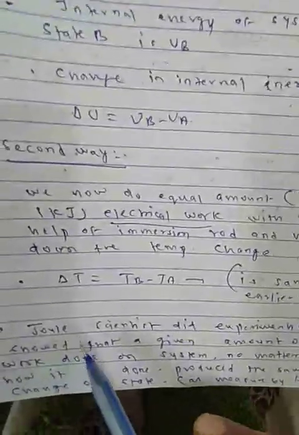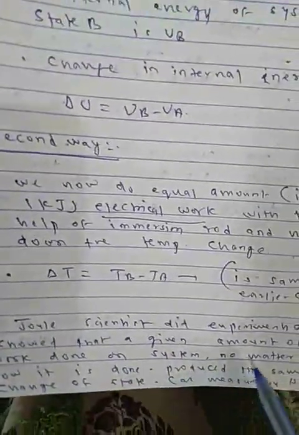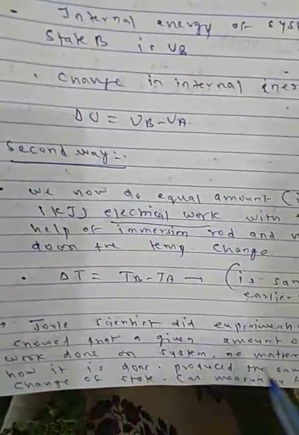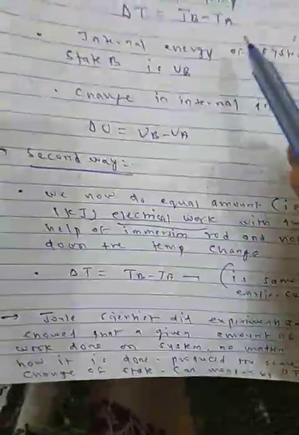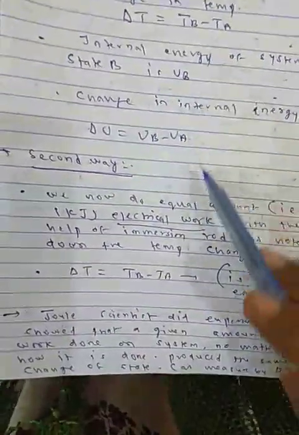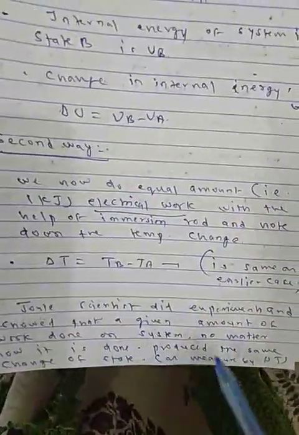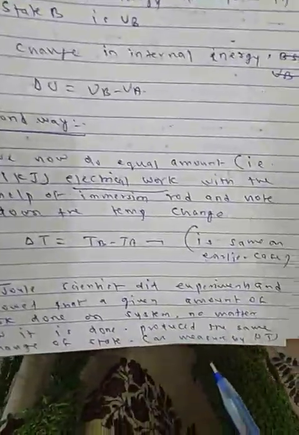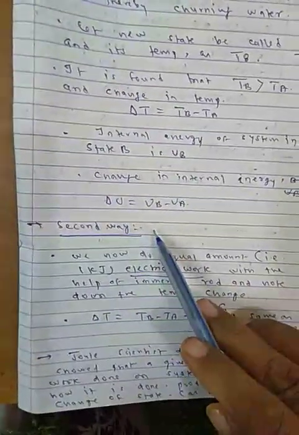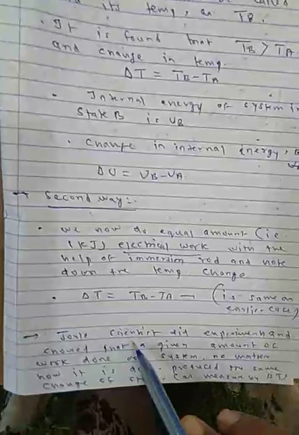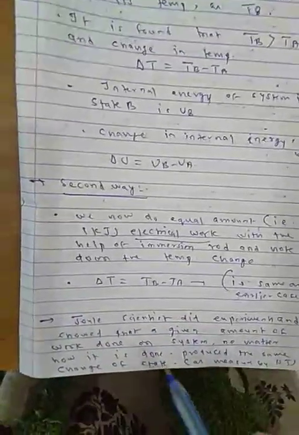So the scientist Joule did experiments and showed that a given amount of work done on a system, no matter how it is done, whether by mechanical or electrical work, produces the same change of state, measured by delta T. If we change it one way or the other, by mechanical work or by electrical work, work is done on the system, but it produces the same change in temperature.